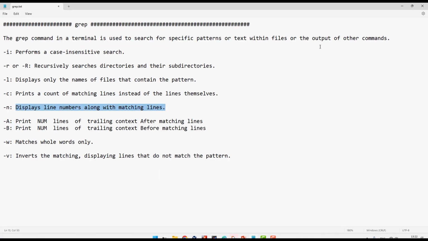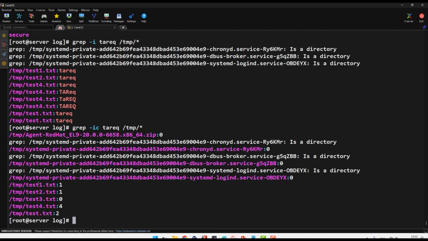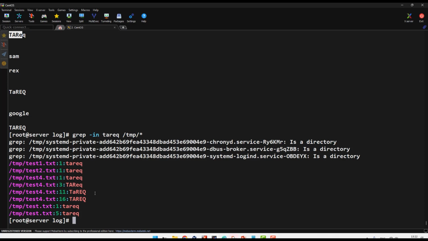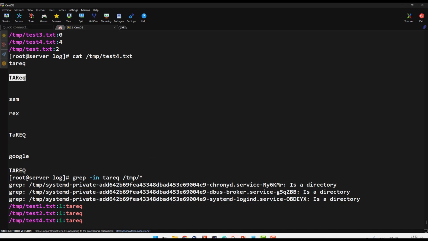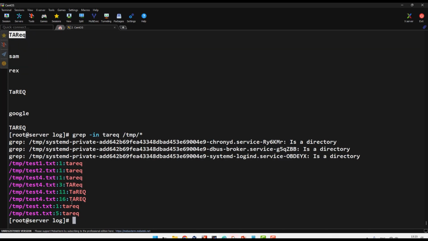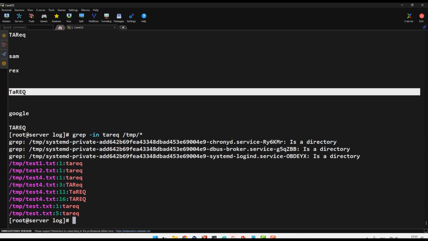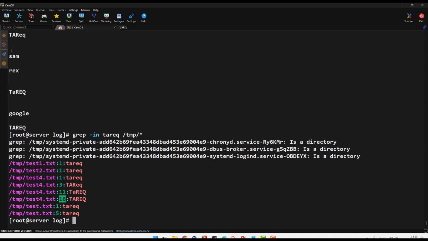Dash N shows me the exact line. What does that mean? If I open this file with cat, let me open this one because this one has many occurrences, cat 4. Okay, you see here Tariq, line number 1, maybe line number 3, line number 7. If I see it like this, same, okay, grep, but for me, dash N. Okay, it shows me the line, meaning in test number 4, Tariq is on line number 3. Then line number 11, and line again number 16.